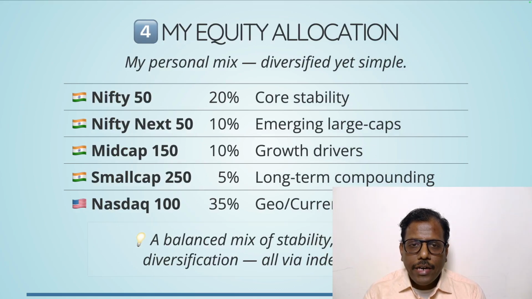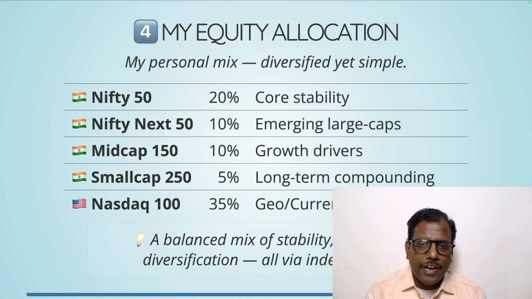Let's look at my equity allocation, right? So this is how I have put it up. This is my plan, not where I am. This is where I want to be. So equity allocation is 80% of my overall portfolio. Nifty 50, I am putting 20% to it, Nifty Next 50 I am putting 10%, mid cap another 10%, and small cap 250 as 5%. And Nasdaq is where I am so bullish, and I am putting close to 35% of it.